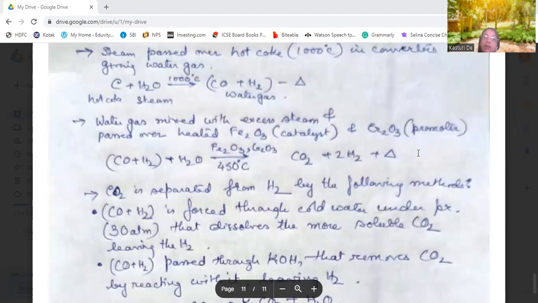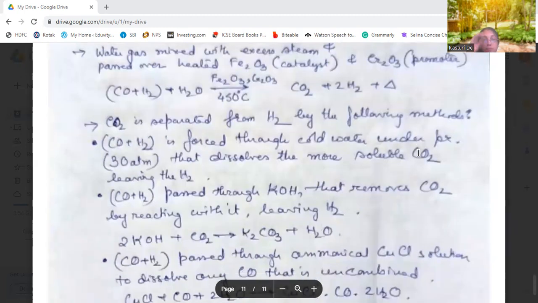First, the gas is forced through cold water under pressure. What is the pressure required? 30 atm pressure is required, which will dissolve the carbon dioxide, and hydrogen is left behind, because hydrogen is very sparingly soluble in water, but carbon dioxide is more soluble in water, so it will dissolve in water under pressure.